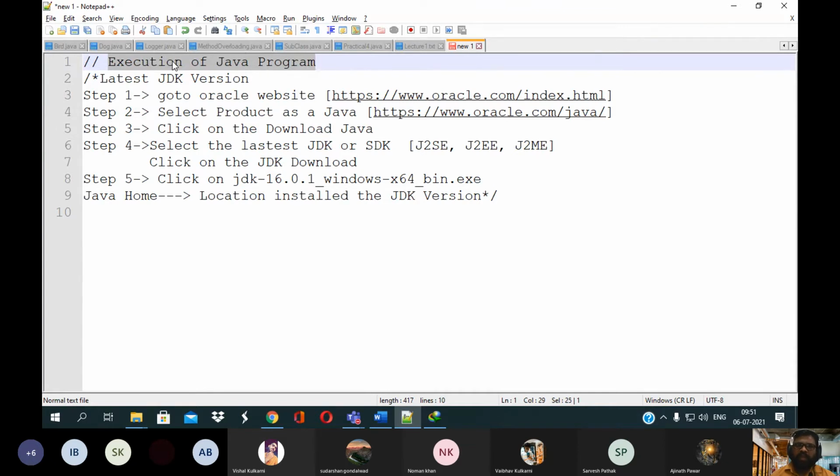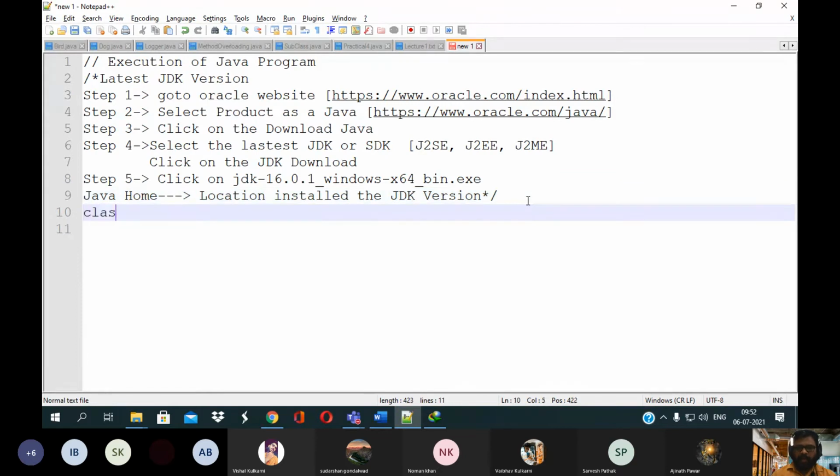A multiple line comment uses slash star, then after that star slash. It will skip multiple lines, so whatever is written inside can simply be ignored by the compiler.